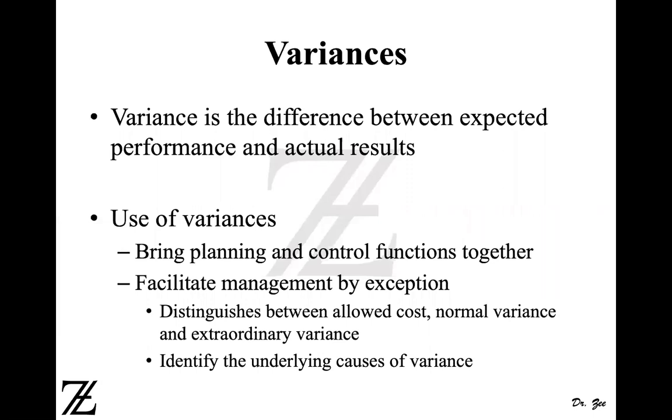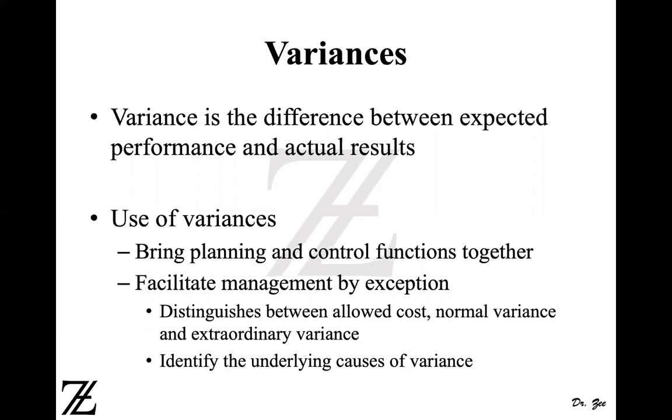So if we have a sales budget that we have planned for the year, and at the end of the first quarter we find out that we are not reaching the sales quota that we are supposed to in order to meet our yearly goals, then we can modify our plan right then and there, before it's too late, before we wait until the end of the year and are unable to fix the problem, right? So the control function comes into play when we are diverging from our goals, so we can stay on track. So the variances are used to bring planning and controlling functions together so we can make better decisions.